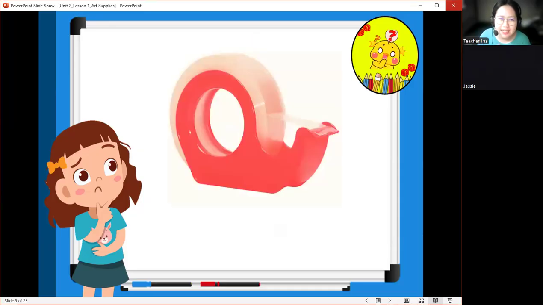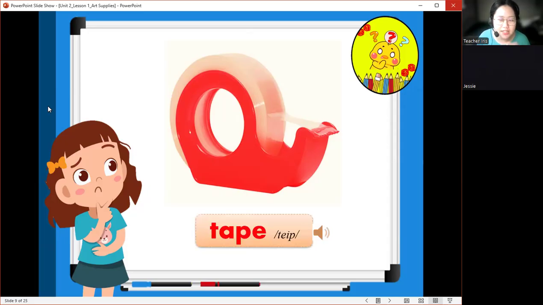So next, how about this last art supply? What do we call this? This is tape. One more time. Tape. Okay, very good. Can you name again what is this art supply? This is tape. Not tip, it's tape. Yes, very good. That's right. Okay, good job. Perfect.